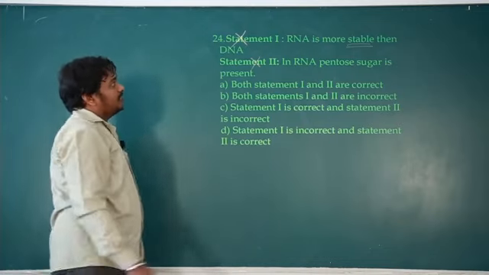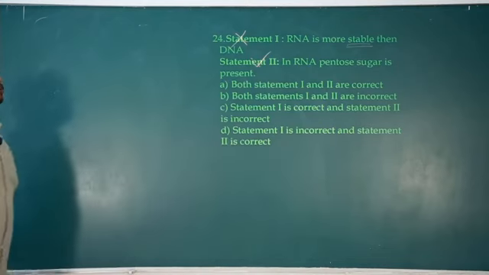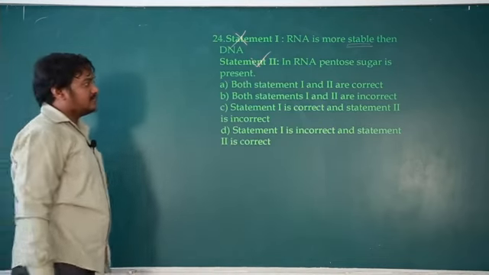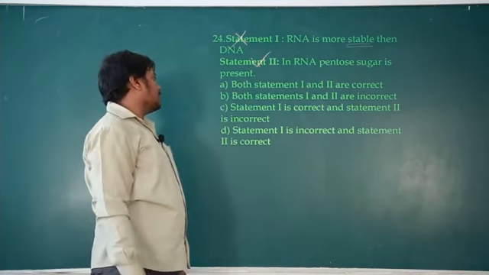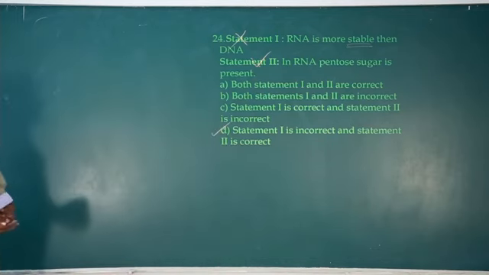Statement 1 is wrong, whereas statement 2 is right. Statement 1 is incorrect and statement 2 is correct. So option D. Okay, so option D is the right one.